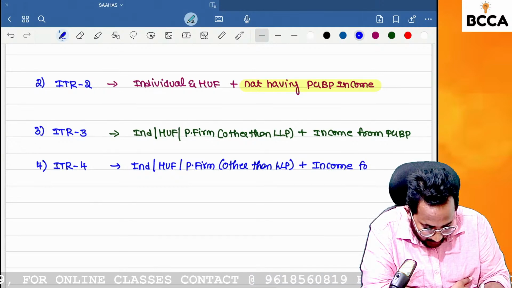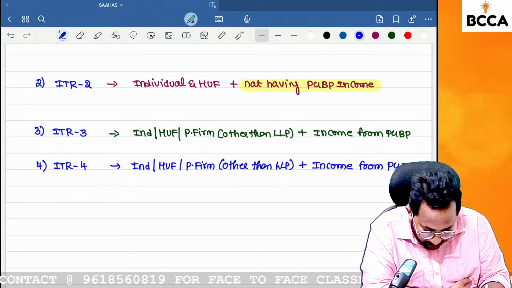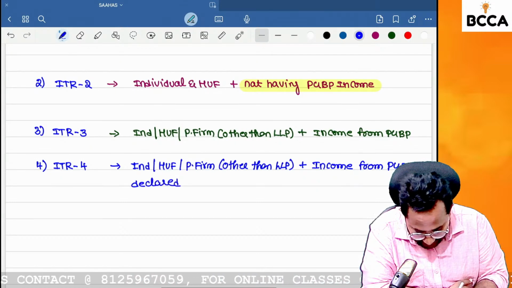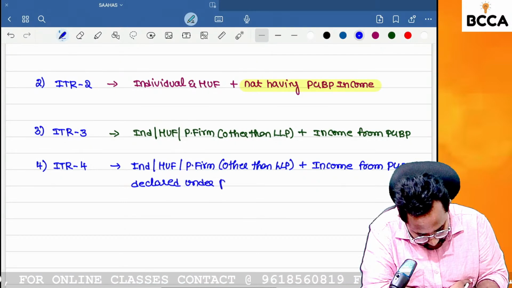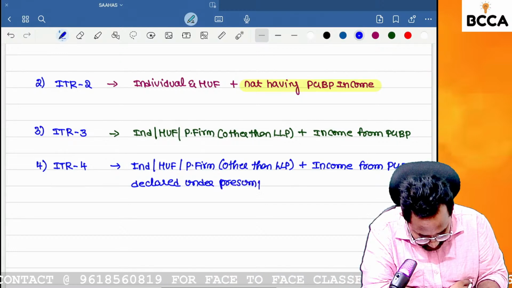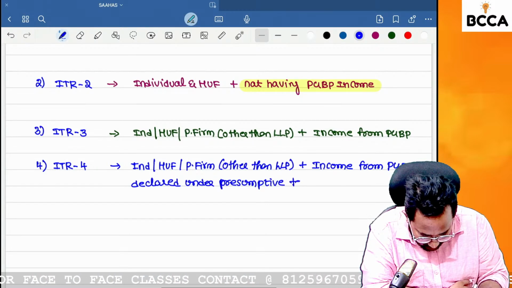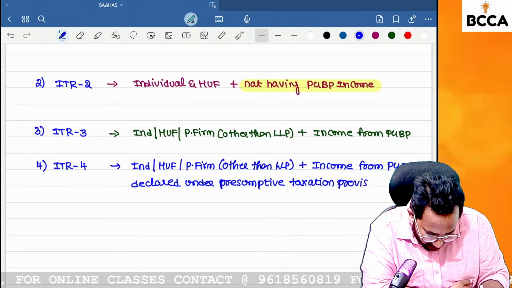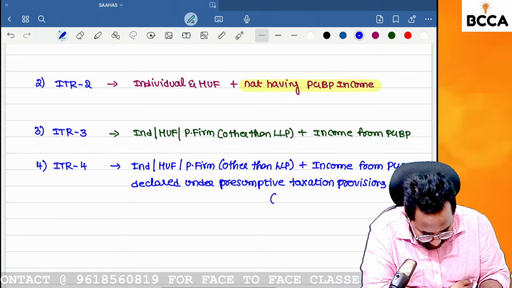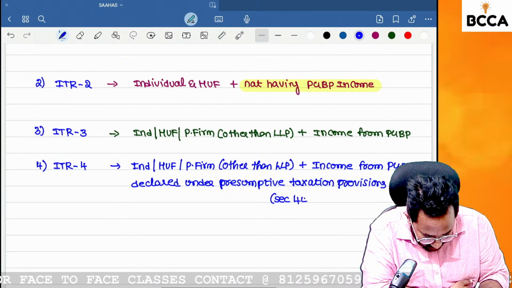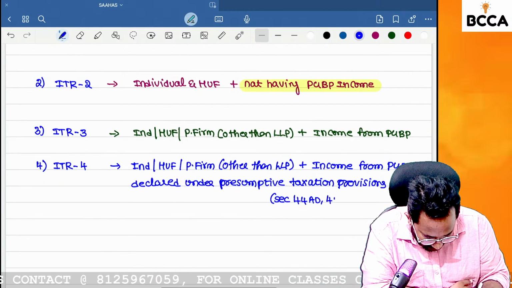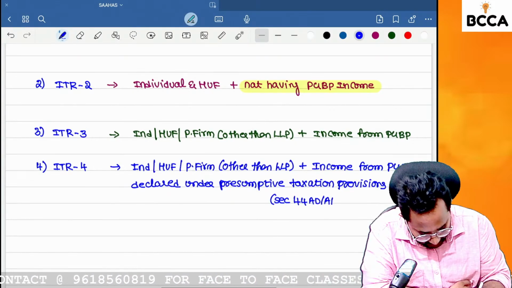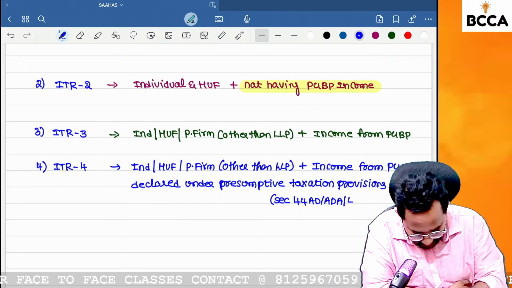Yes, we have income from PCBP, but that is declared under presumptive taxation provisions. Can you tell me what are the presumptive taxation provisions? 44AD, 44ADA, 44AE.